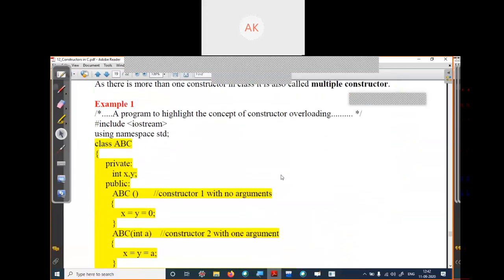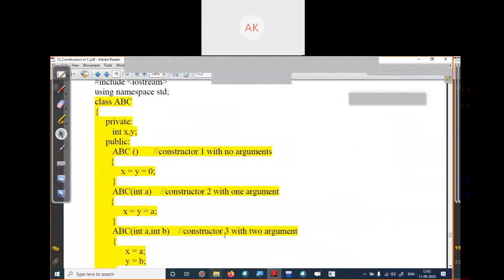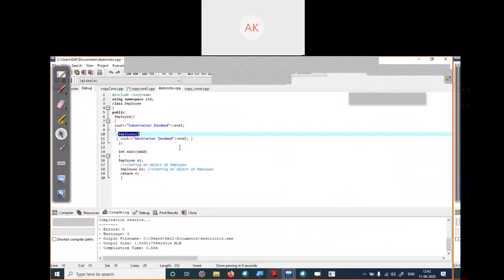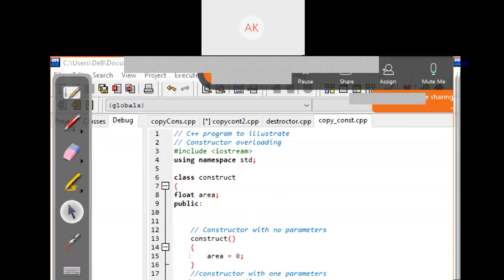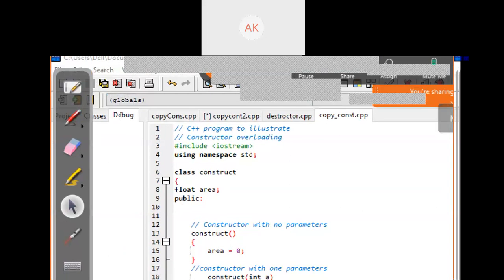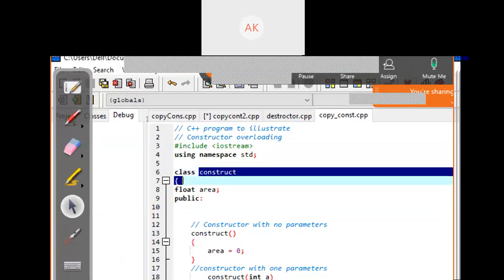Okay, so I'm directly starting with one code. One header file we have added, using namespace std. One class we have created. The name of the class is construct.